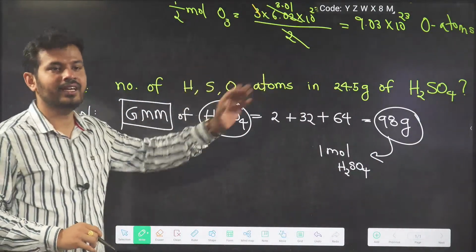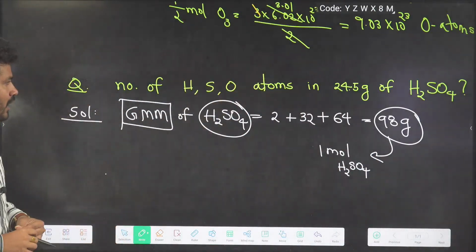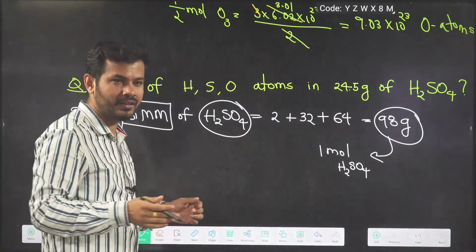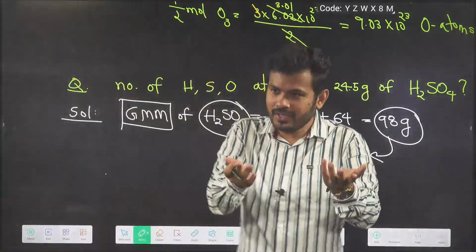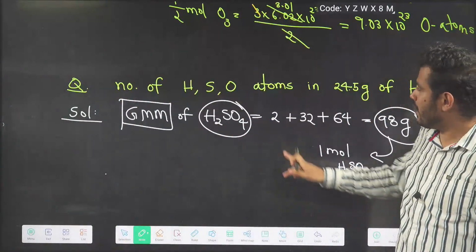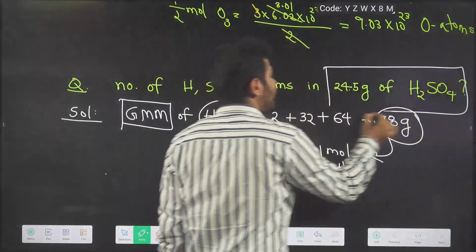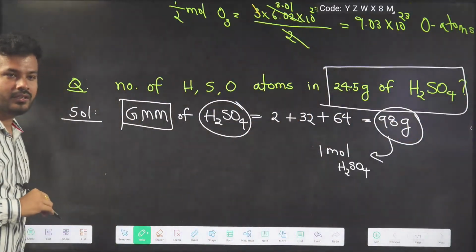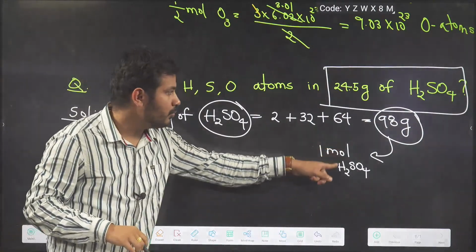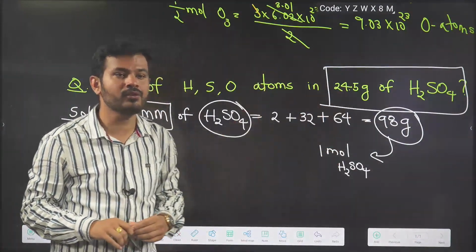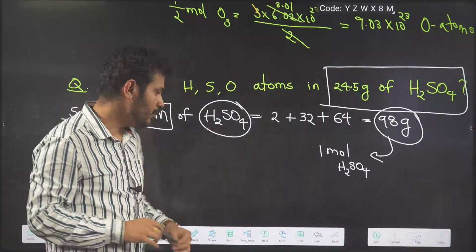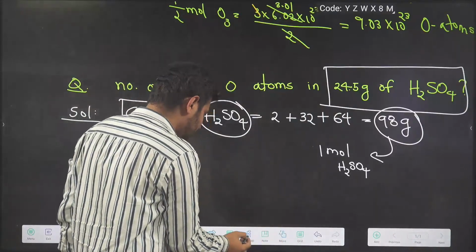Now, I have not given 98 grams to you. I have just given 24.5 gram of H2SO4. So if 98 gram is 1 mole, these many grams will be how many moles?